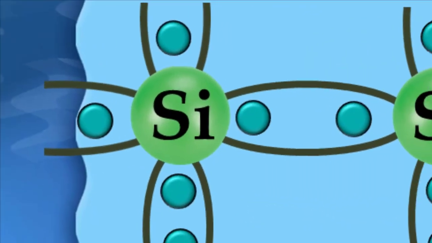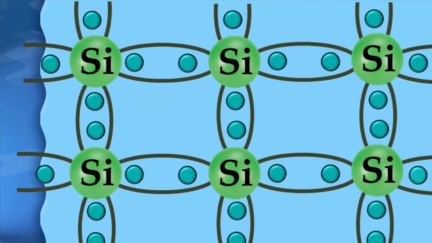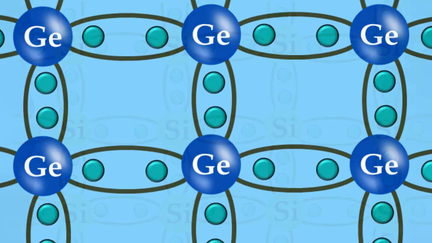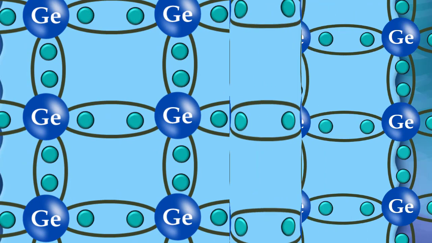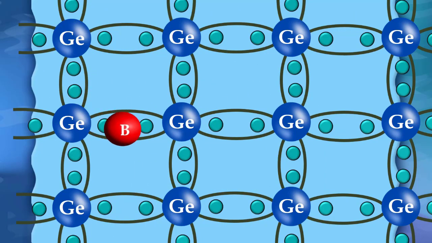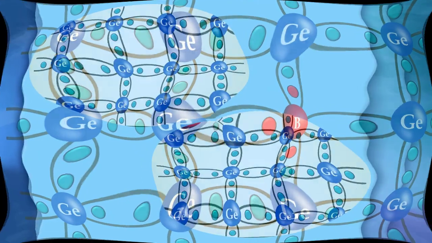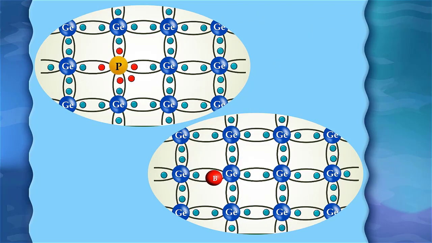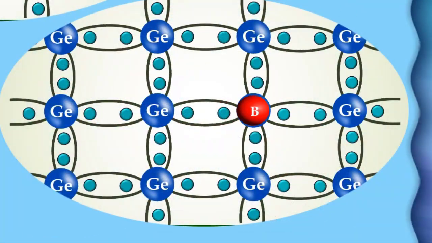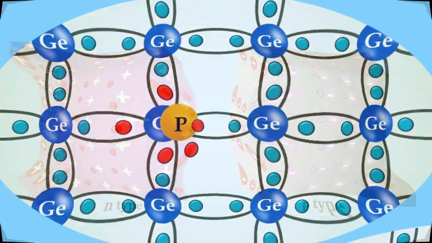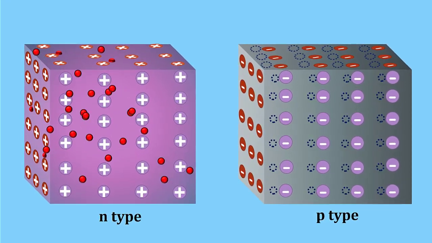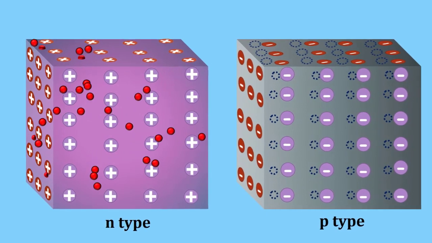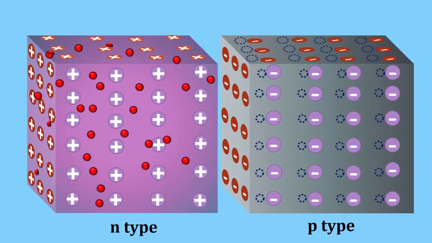The pure form of a semiconductor is known as an intrinsic semiconductor. Silicon and germanium are examples of intrinsic semiconductors. If we add some impurity atoms to an intrinsic semiconductor, it becomes an extrinsic semiconductor. There are two types of extrinsic semiconductor: P-type and N-type. In this video, let us learn how a p-n junction works, which is formed by the combination of p-type and n-type semiconductor material.